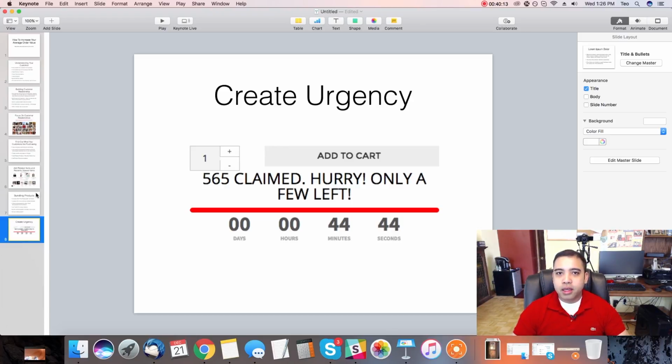Now, the next thing is to create urgency. Okay, create urgency is just like the Shopify app. Make sure that customers have a reason to buy from your store right now. Okay, if they don't have that reason, you're losing out on conversions.